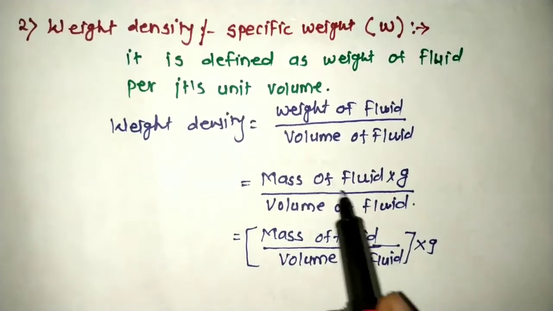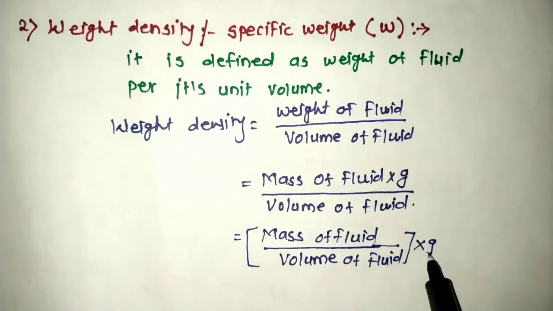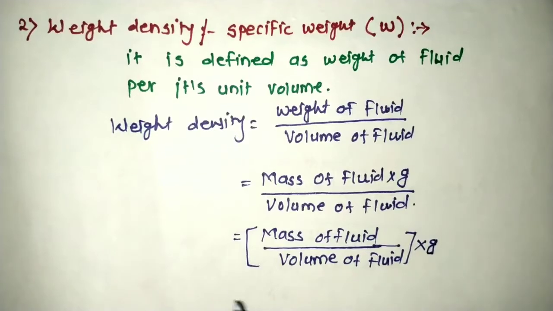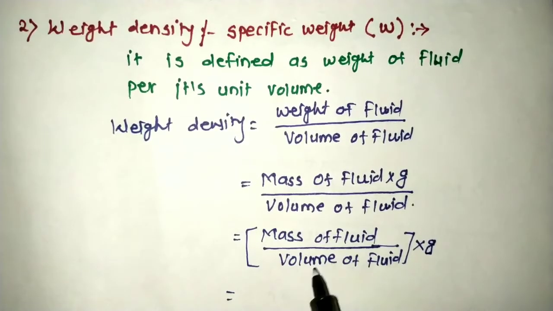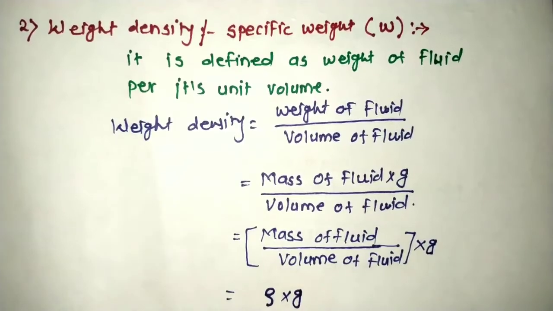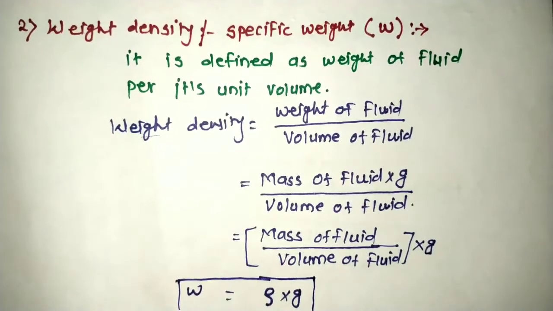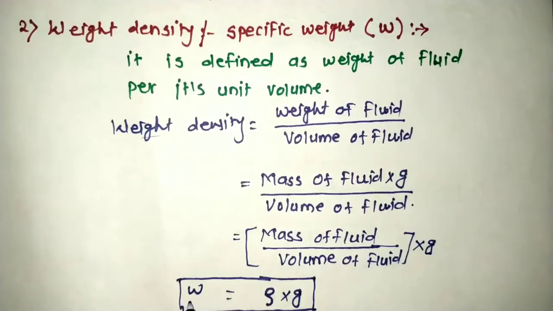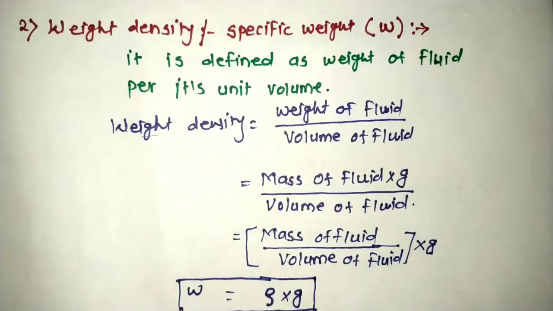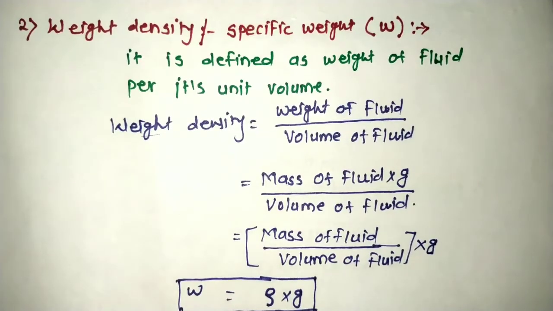In the next step, we have just arranged this term. So mass of fluid divided by volume of fluid, and we have kept this g out of the bracket. So we are knowing that this mass of fluid per unit volume is known as density, and for that density we are using symbol that is rho, and this g is as it is. So for weight density we can use symbol that is small w. So we can say that small w is equals to rho into g. So we can say specific weight that is equals to density into acceleration due to gravity.